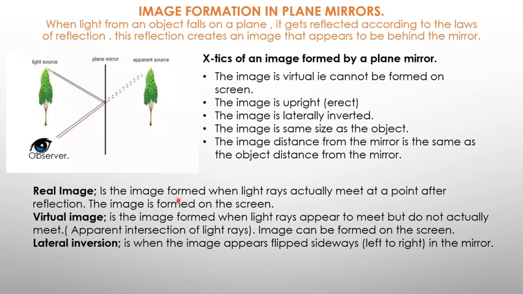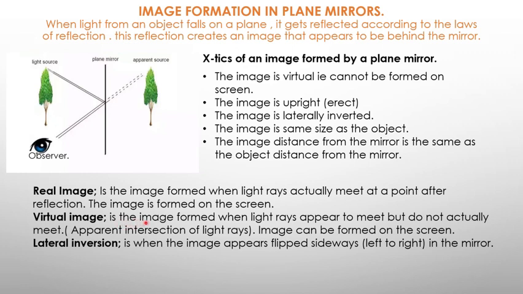It's basically formed when light rays actually meet at a point after reflection. The image is formed on the screen. Here you clearly see the rays as you draw the principal rays. They should cross each other with solid lines, not like the dotted lines as we formed this image.